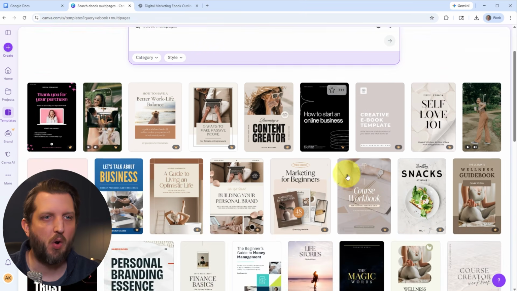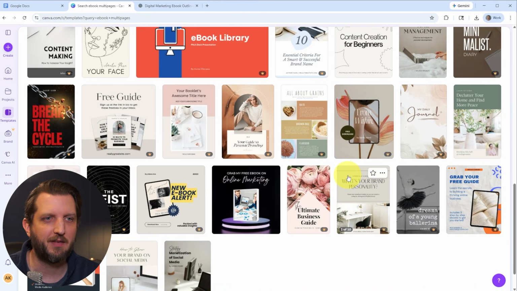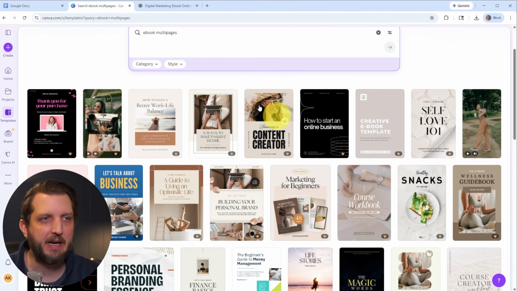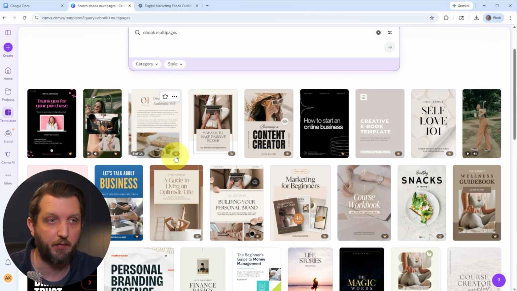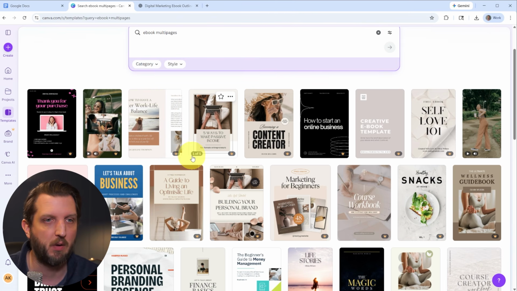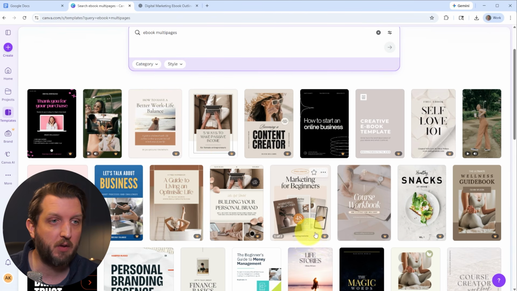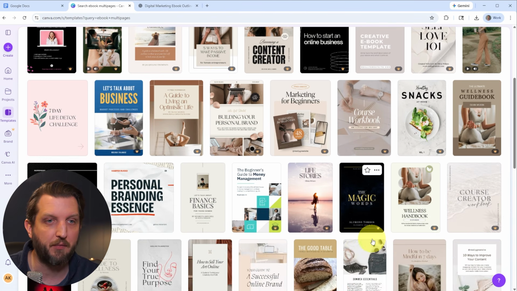And it'll give you a whole bunch of different templates in through here. If you are on the free account, you'll have to keep an eye out for this little crown icon, which means that's only available on the Pro account. But again, you can always sign up for the Pro and get a lot of the benefits that go along with that. But again, we're going to look at this from trying to do it completely for free.